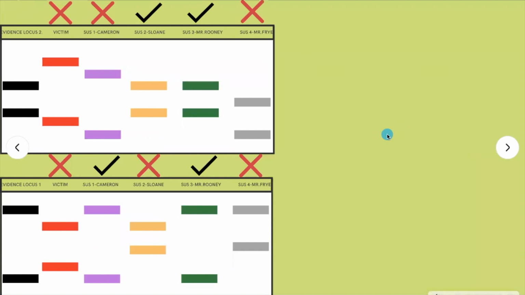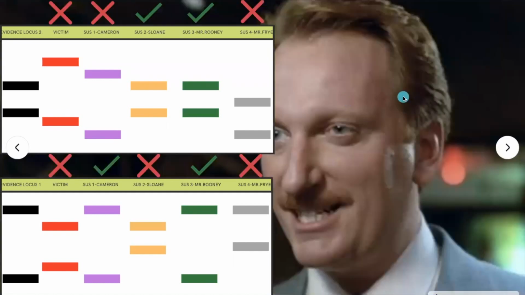Now that we have the test at this second locus, let's see if we can make an arrest based on the DNA evidence. In our first test, both Sloan and Mr. Rooney had both alleles at the same locus. But in our second test, the only one of these two suspects that matched again was Mr. Rooney. Based on the second test, we can eliminate all other suspects and arrest Mr. Rooney.